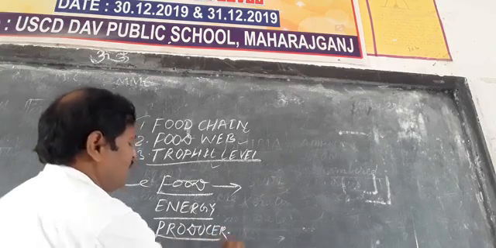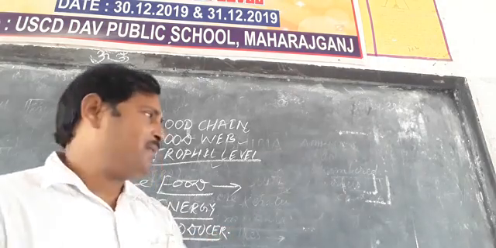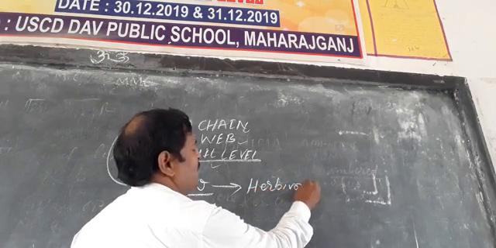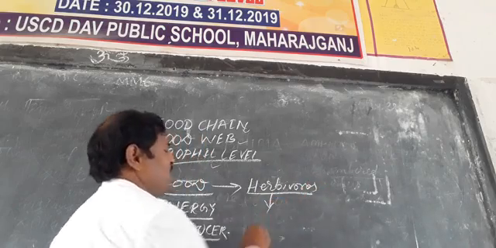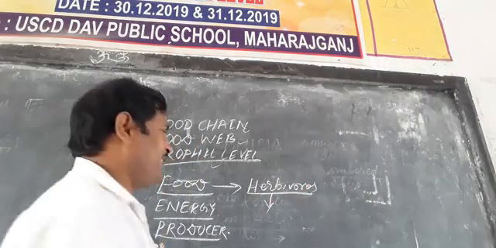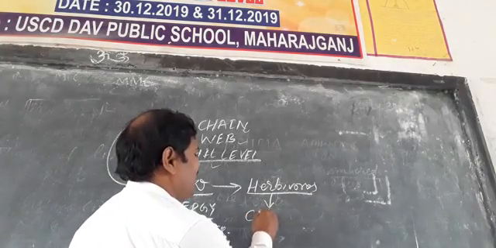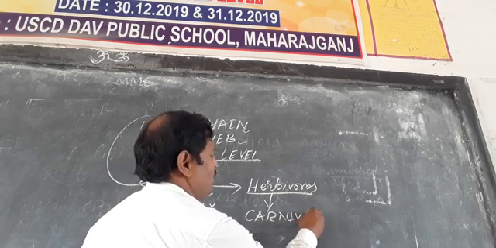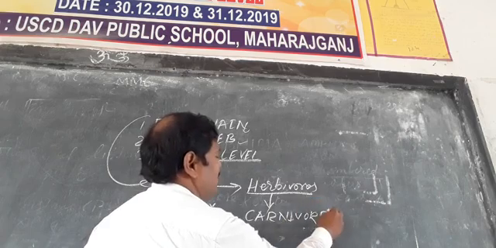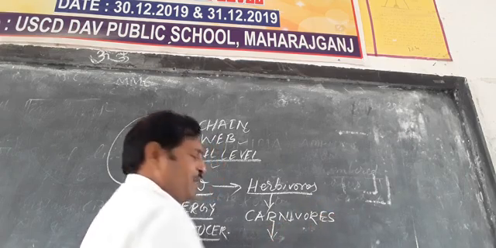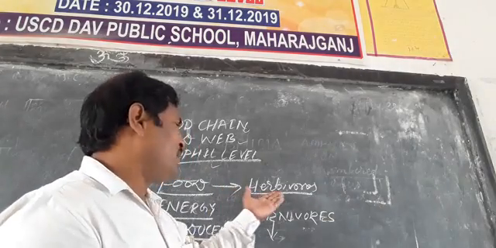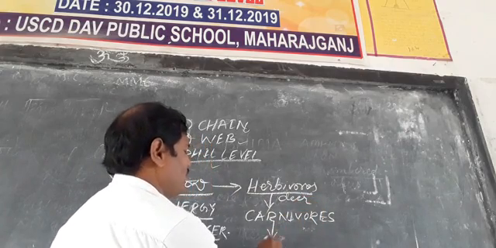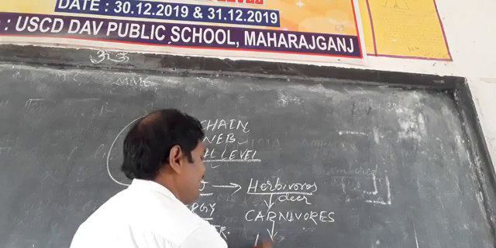After the producer, the food is taken by the herbivores, and after the herbivores, the food is taken by the carnivores. The carnivores take the energy from the herbivores. The herbivore is the deer, we can write the deer, and after that the carnivore is called the lion.